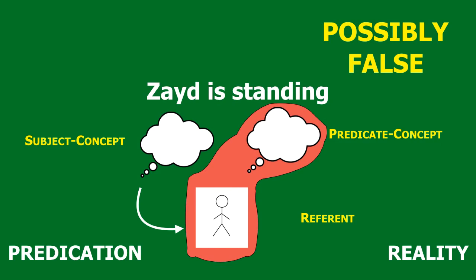In the predication, we could assert that it is possibly true, and if it is actually possibly true, then the proposition is true. But we could assert in the predication that this is necessarily true. And if we assert that it's necessarily true, meaning it's not possible for it not to be true, then if Zayd is actually standing, the proposition would actually be false because it's only possibly true in reality.